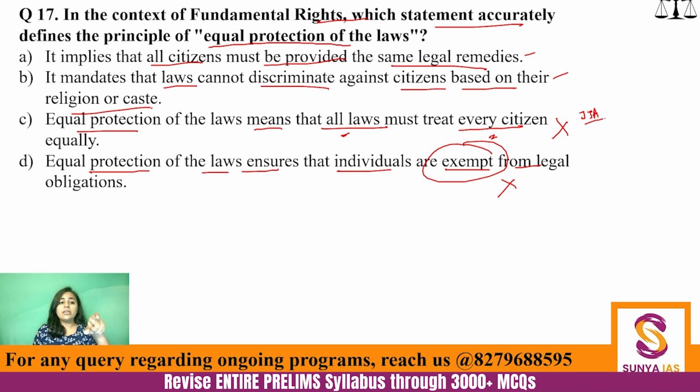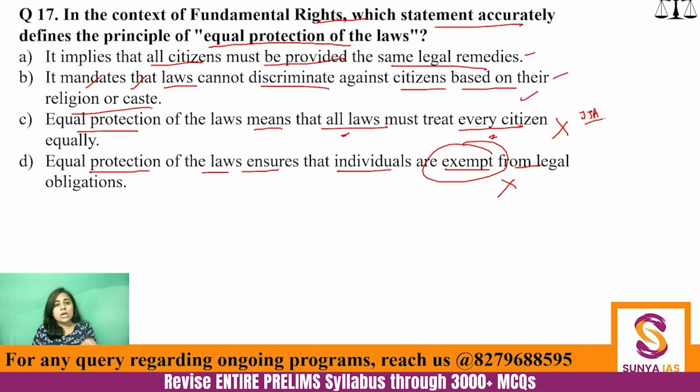Okay, so here if you see option B, it mandates that laws cannot discriminate against citizens based on their religion or caste. This has narrowed down the scope. Okay, religion or caste is not the only basis on which you can discriminate. You can discriminate on the basis of class also.